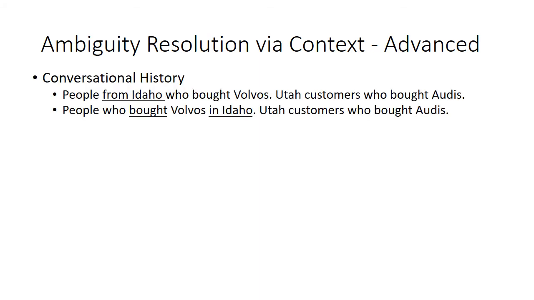There are some more advanced contextual clues that Q&A does not currently use in order to resolve ambiguity that are worth noting. For example, conversational history. If a user starts off asking for people from Idaho who bought Volvos, and follows that up by asking for Utah customers who bought Audis, they are probably referring to the customers who are from Utah. However, if they start off with a question, people who bought Volvos in Idaho, and follow up with the same question, Utah customers who bought Audis, they're probably talking about customers who bought in Utah.